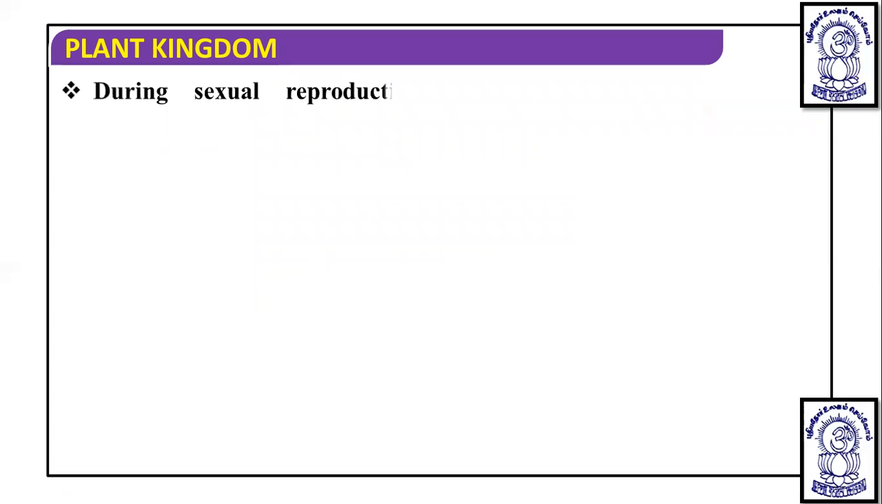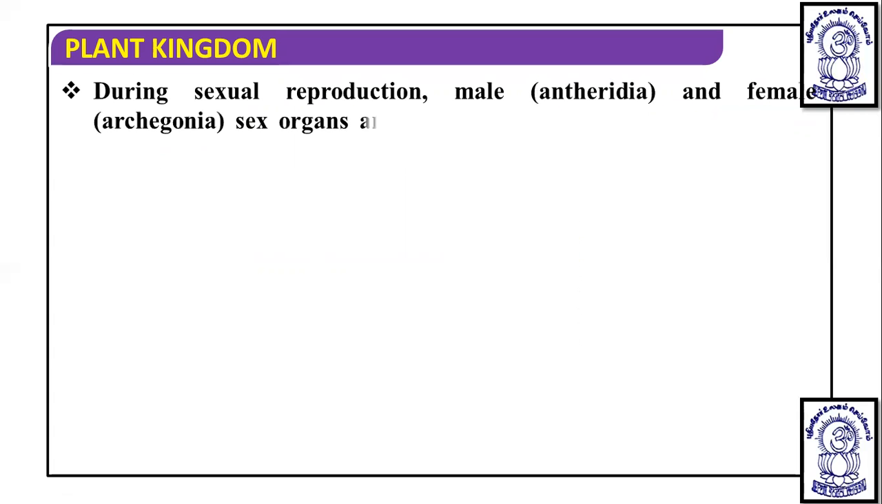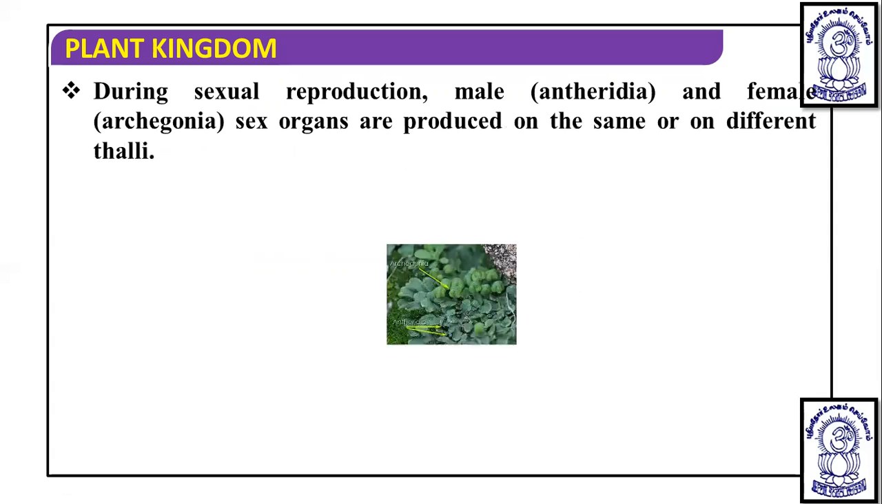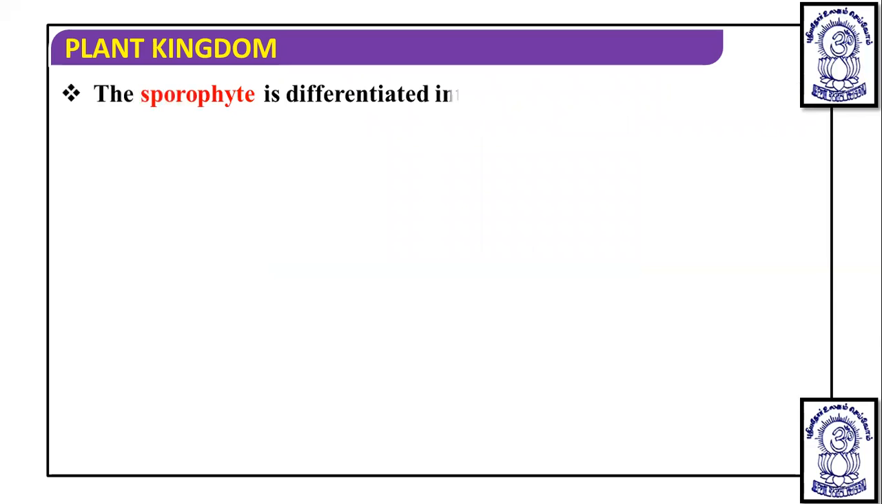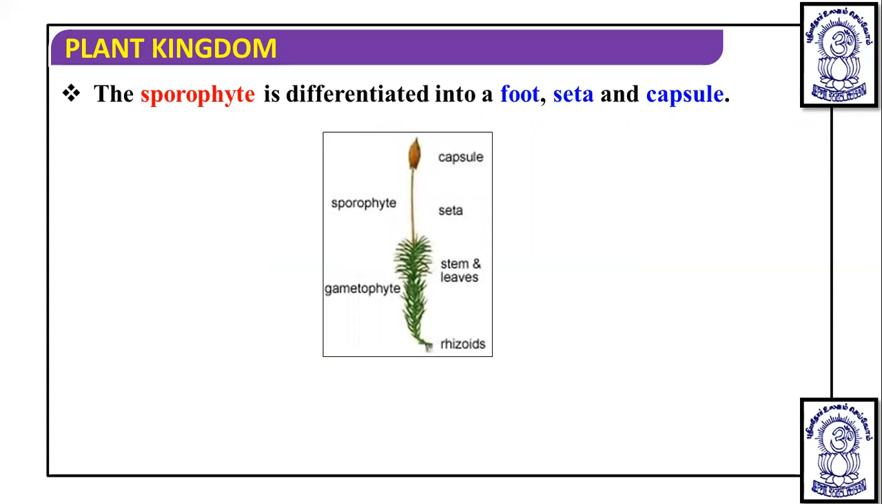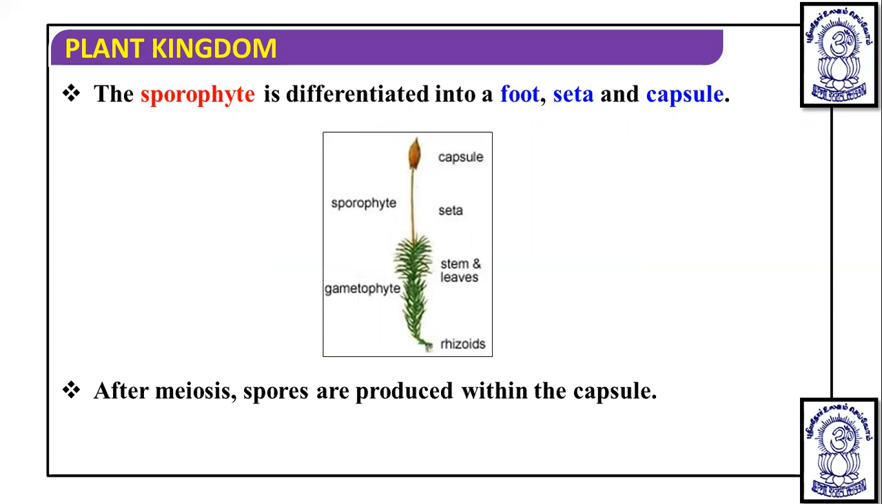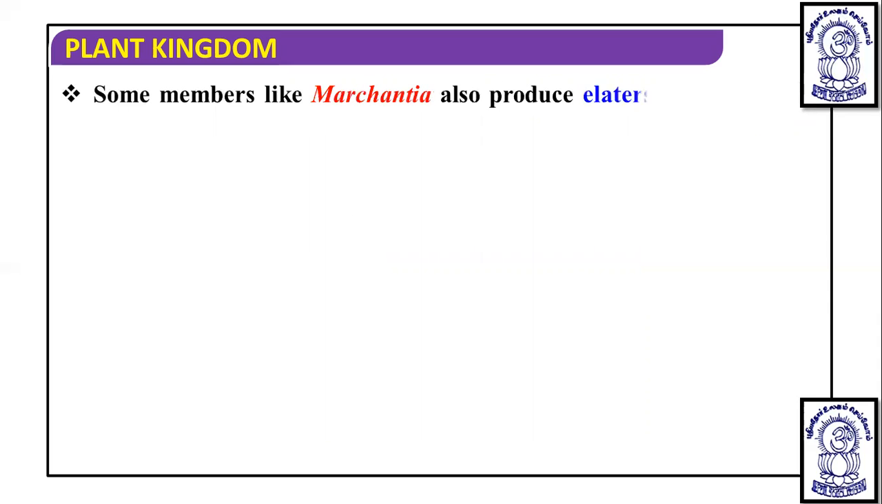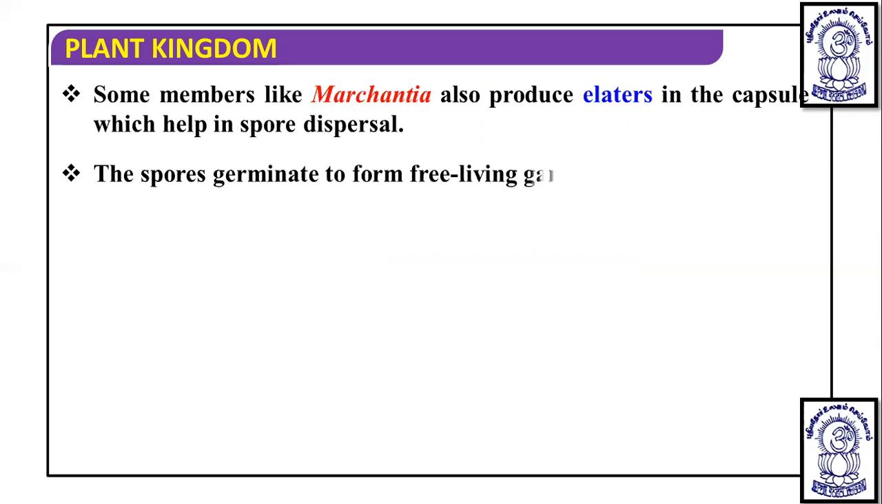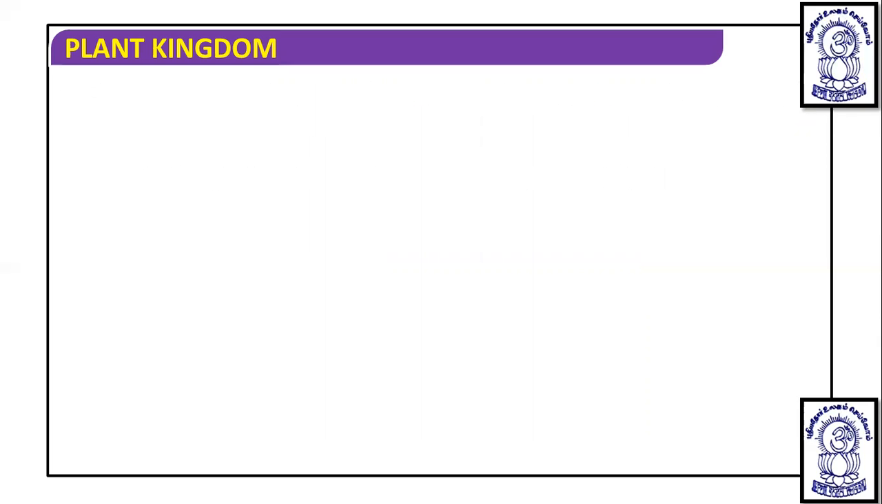During sexual reproduction, male antheridia and female archegonia sex organs are produced on the same or different thalli. This is the archegonia. You can see this is the antheridia. The sporophyte is differentiated into foot, seta and capsule. We have discussed, and this is the diagram of meiosis. We will discuss that later on. It is not of liverworts, and spores will be produced within the capsule. That spore germinates to form a new gametophyte. Some members like Marchantia produce elaters in the capsule, which help in spore dispersal. That also we have discussed. Spores germinate to form a free living gametophyte.